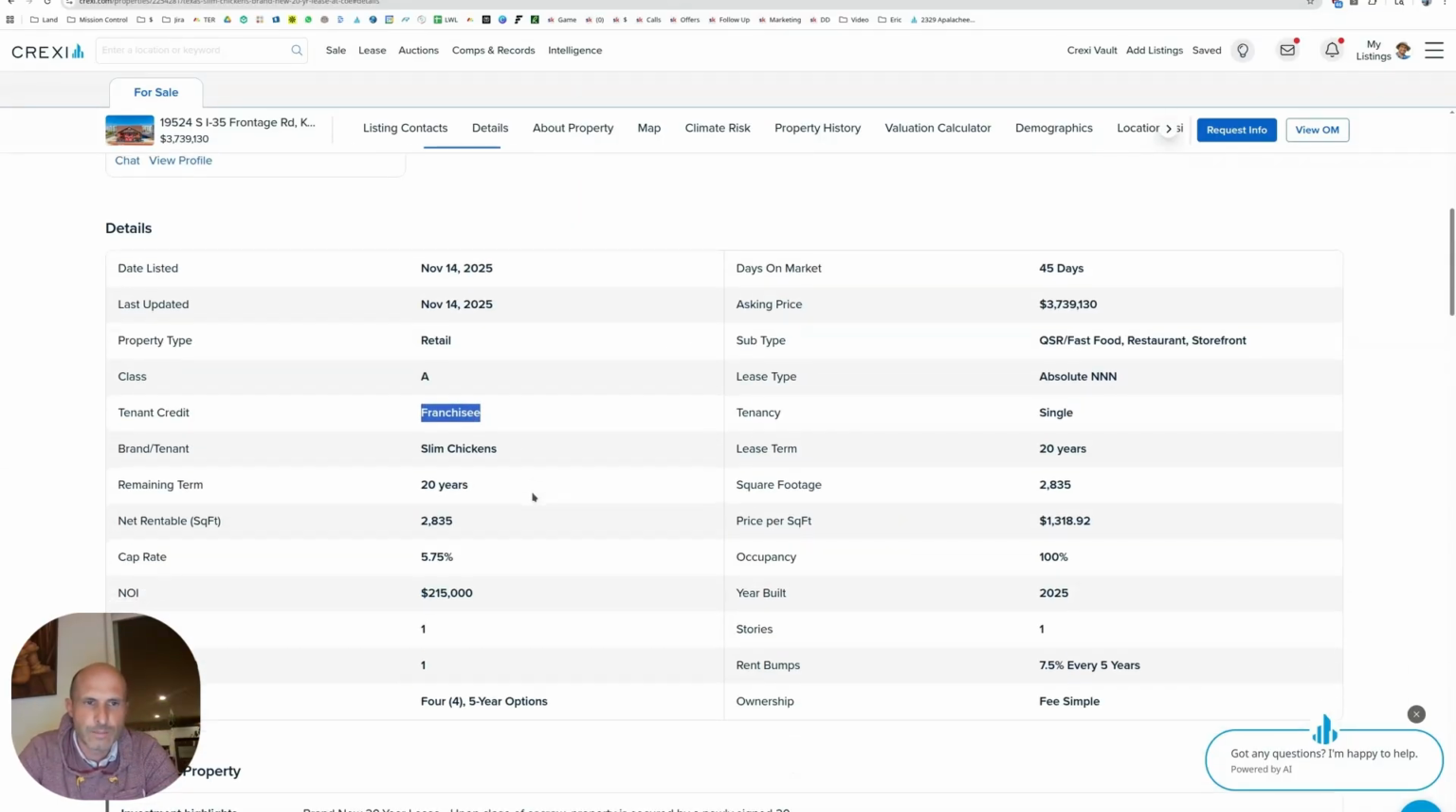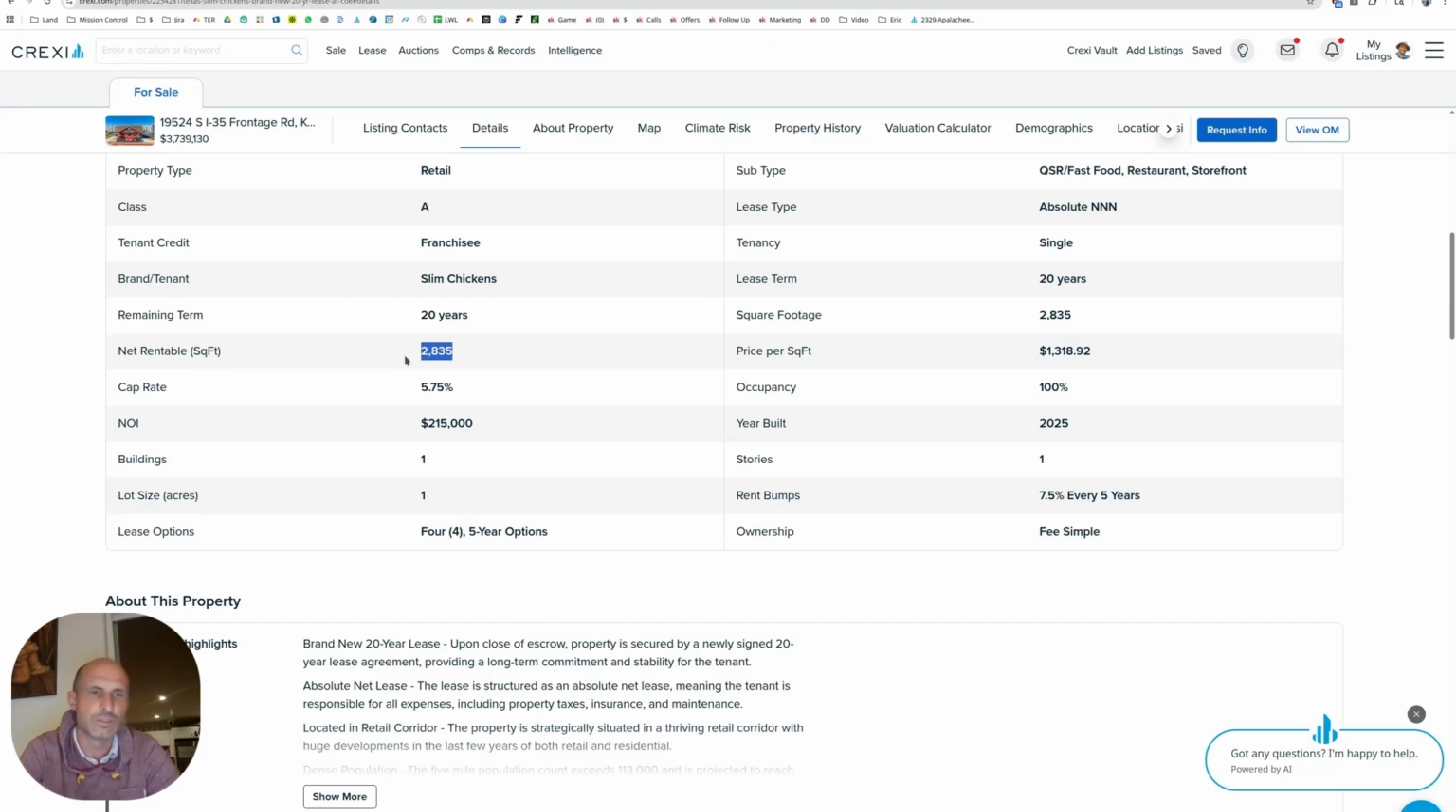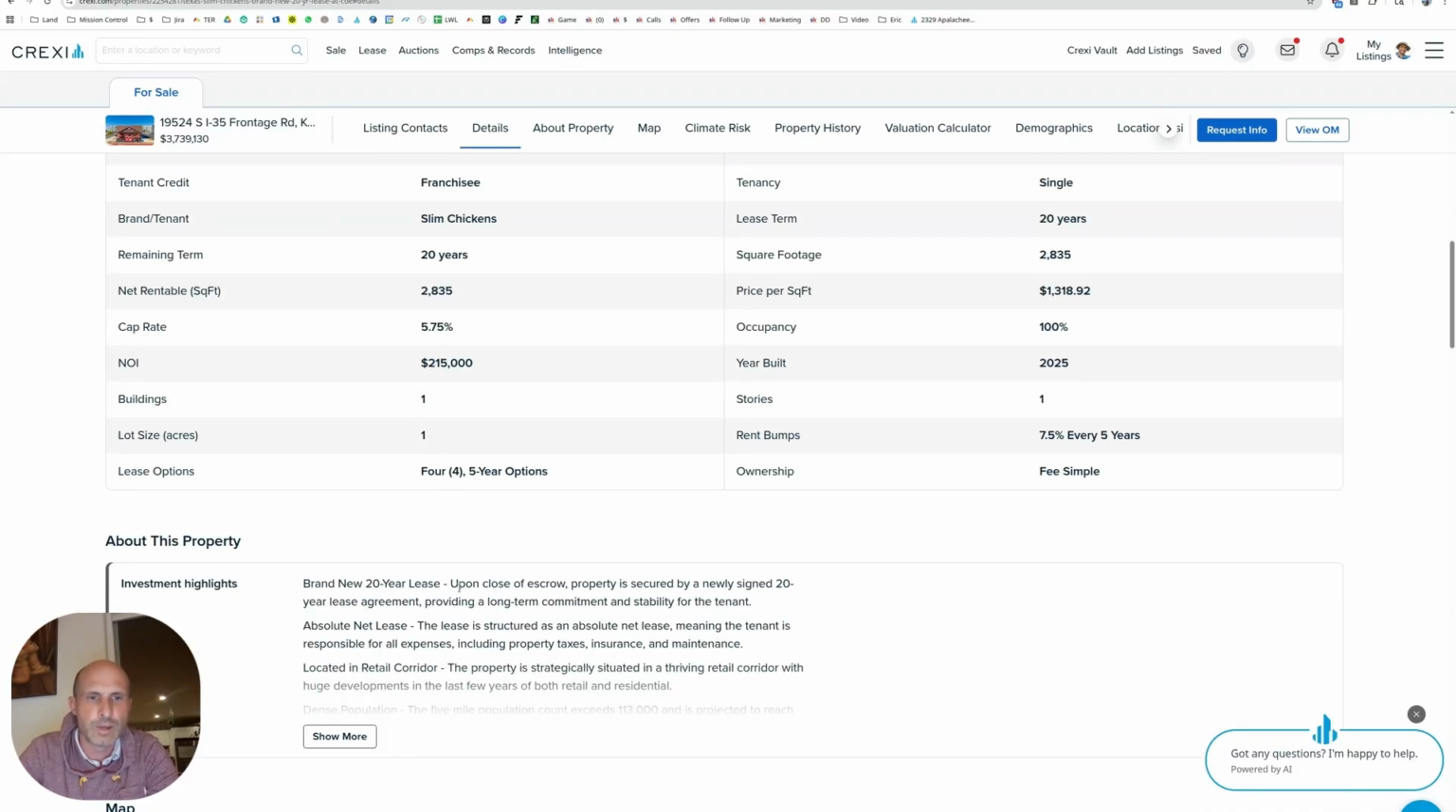Franchisee credit rating, not corporate, 2,800 square feet. So just shy of 3,000. That one that they converted was 36. Some of the ones that were built recently are 27, 28. This is 28. So they're doing that kind of size. What's the size of land? Just a 1 acre property. Most of them have been about an acre, except for that one that was a conversion that was a half an acre. Brand new 20-year lease upon close of escrow.